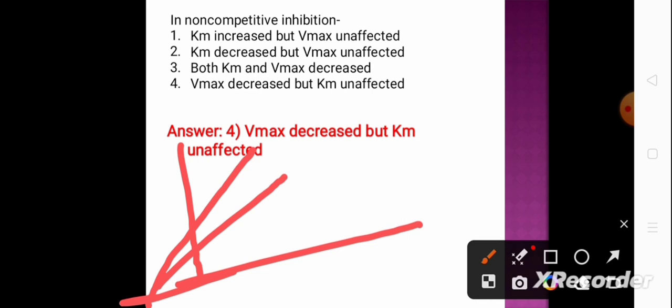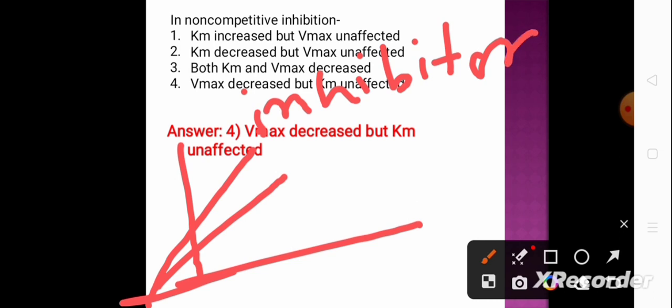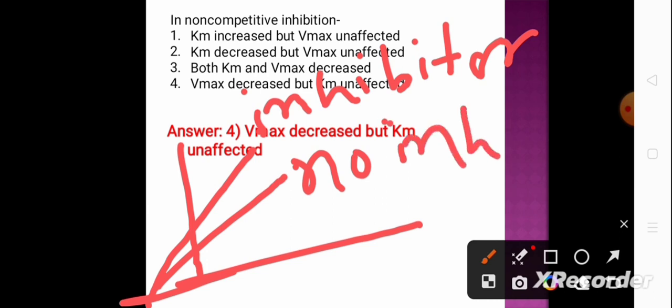This line is for inhibitor. And this line is for no inhibitor. Okay.